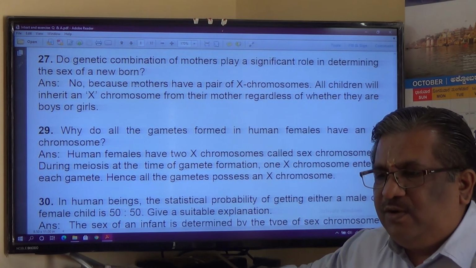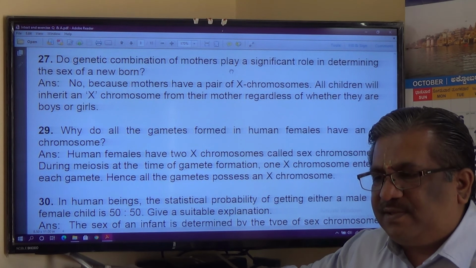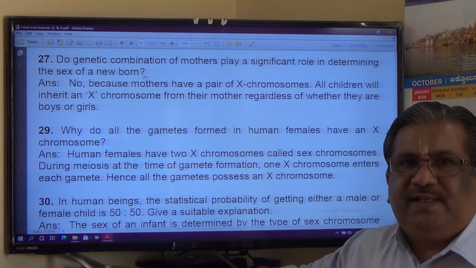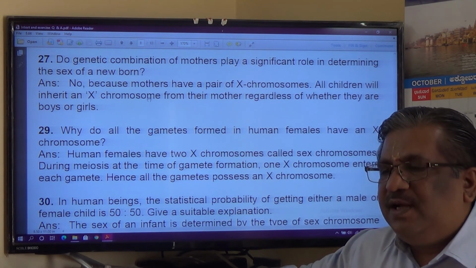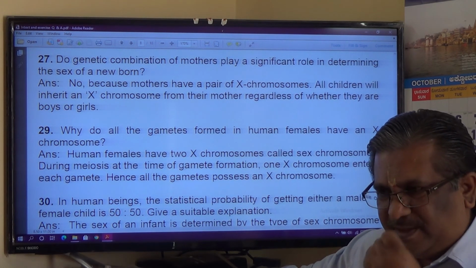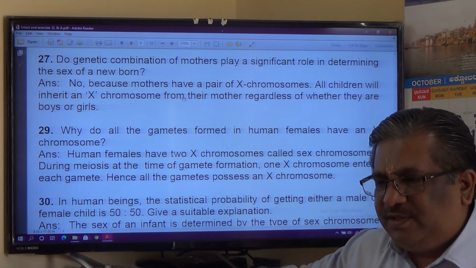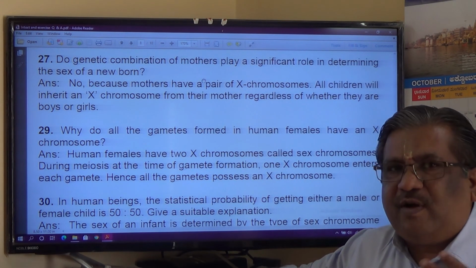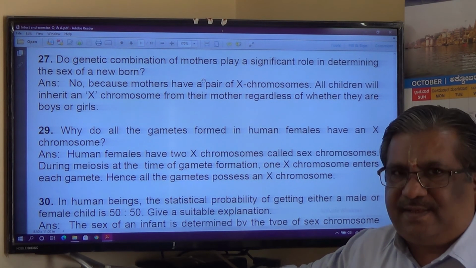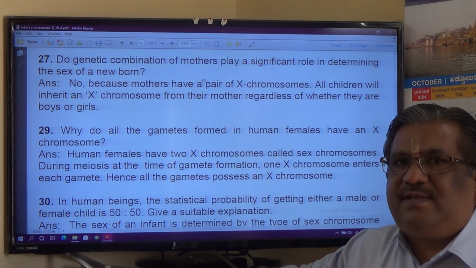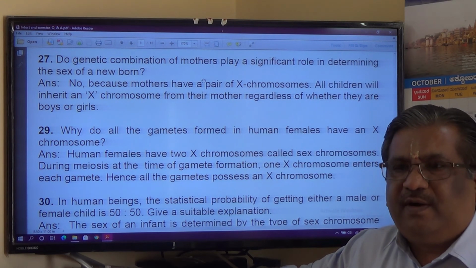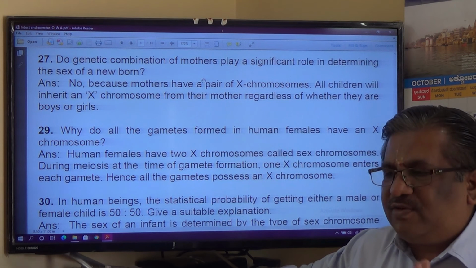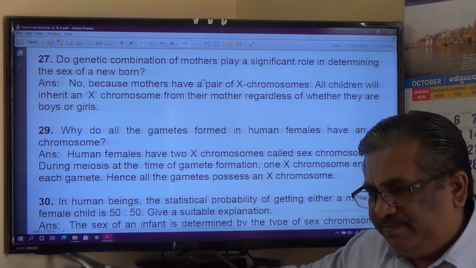Next question. Does the genetic combination of mothers play a significant role in determining the sex of a newborn? No is the answer for that, because the genetic combination for the mothers is only X and X, whereas Y decides the sex of a newborn. Hence, the mother's genetic combination does not determine the sex of a newborn.